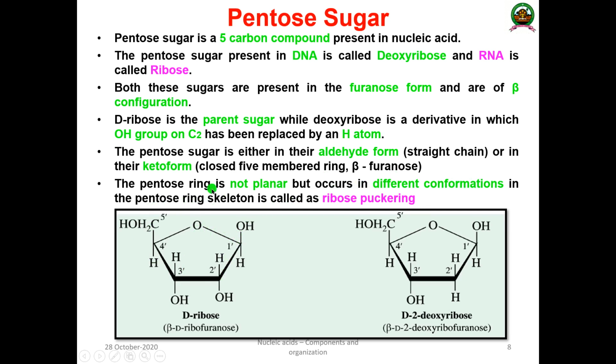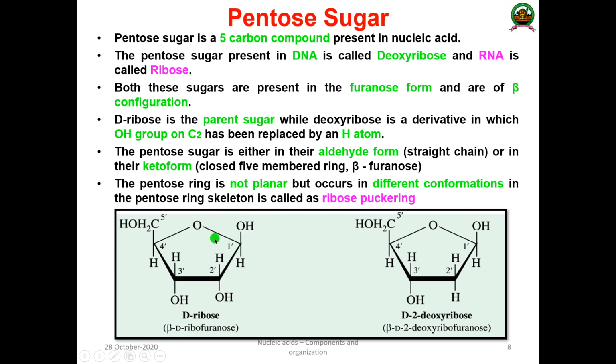This conformational change exhibited by the pentose ring skeleton is known as ribose puckering. Here you can see D-ribose: oxygen, carbon number 1, 2, 3 and 4, HOH, HOH, HOH and HCH2OH. This is beta-D-ribofuranose, because the hydroxyl group is here.